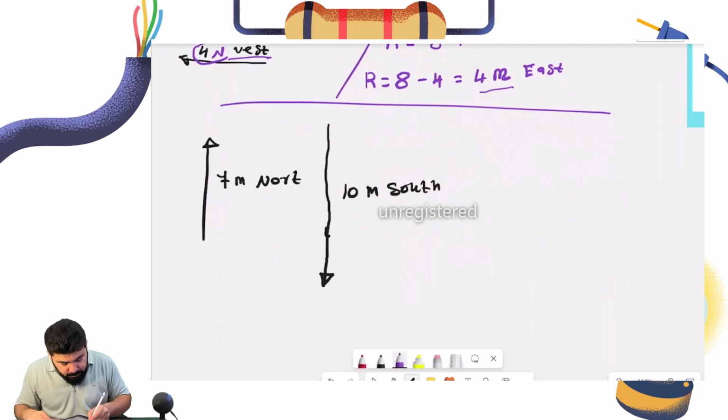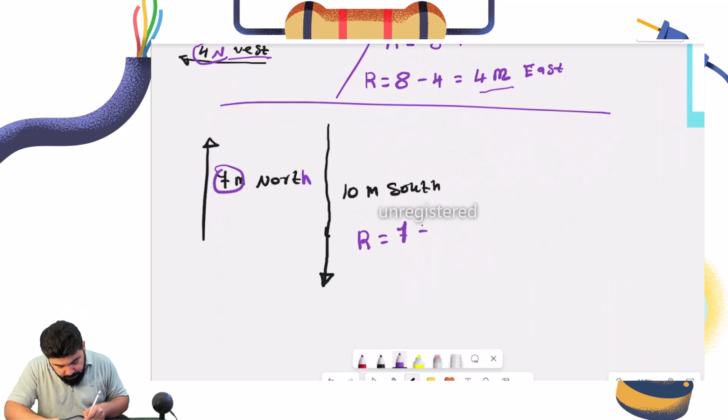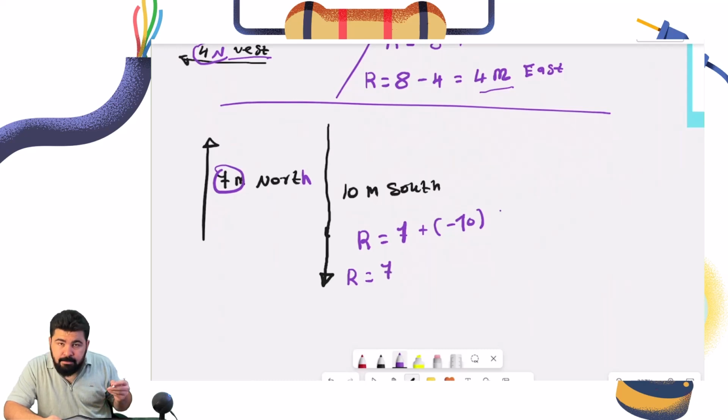Now, how do you add them? You're going to say the resultant is equal to 7. North is positive or negative? It's positive, okay? It's positive y. So 7 plus, is south negative or positive? It's downward, so negative. So negative 10. R is going to be equal to 7 positive multiplied by negative is going to be negative 10. And then this is equal to what? Sorry.